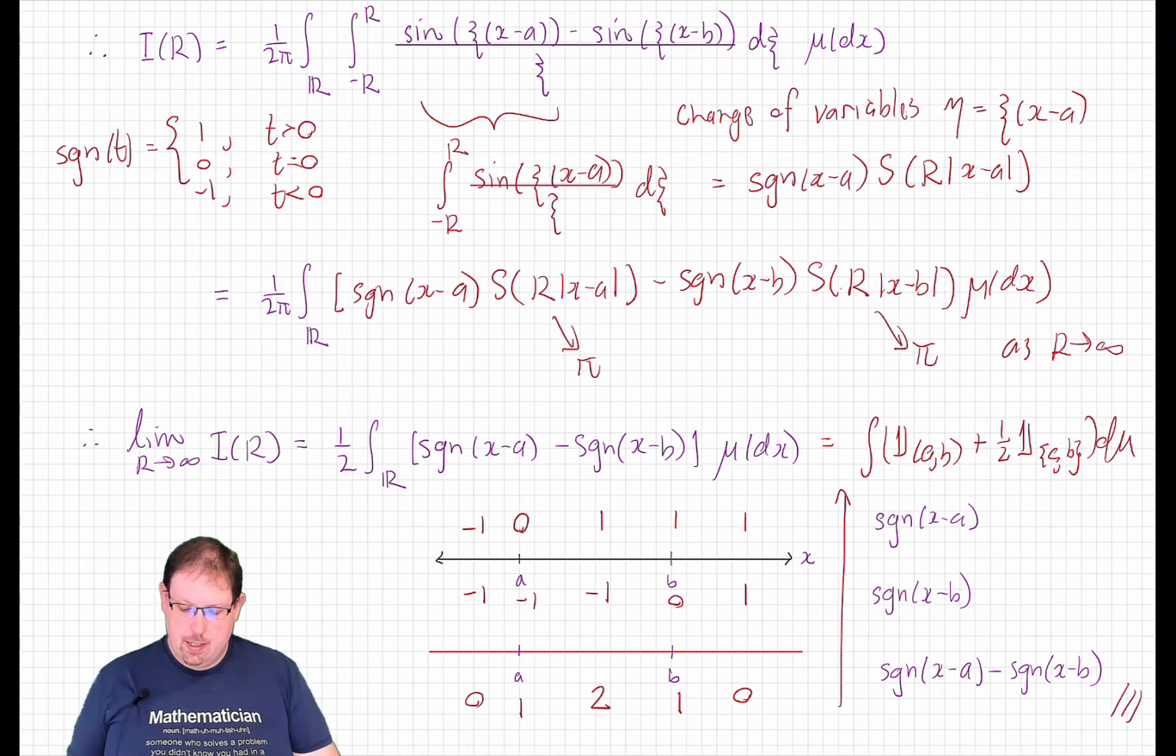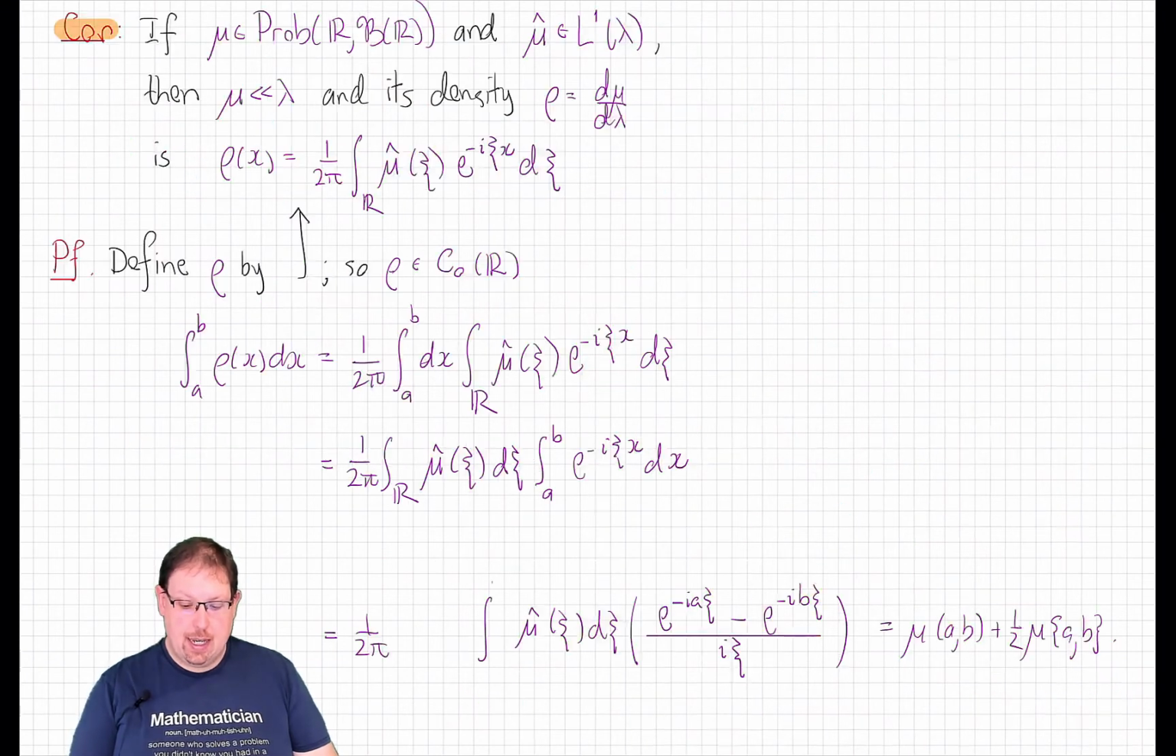One nice consequence of this general inversion formula is that it gives us an even nicer inversion formula for the probability density in the case where we happen to know that our measure has a probability density. And that, it turns out, is always true when the characteristic function actually is an L1 function.